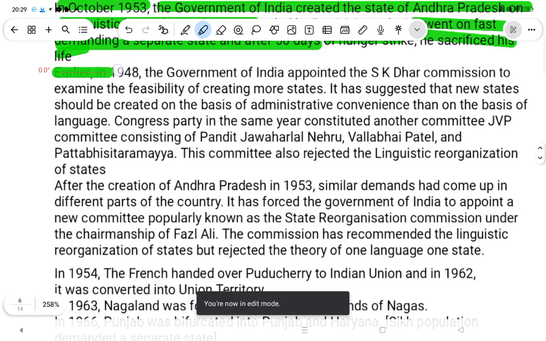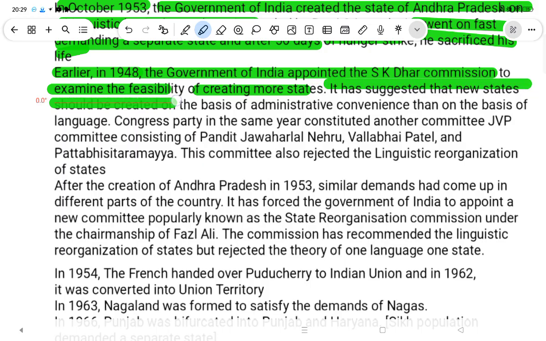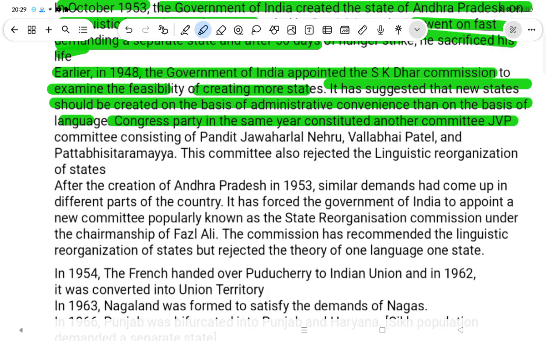Earlier, in 1948, the Government of India appointed the S.K. Dhar Commission to examine the feasibility of creating more states. It suggested that new states should be created on the basis of administrative convenience rather than on the basis of language. The Congress Party in the same year constituted another committee, the JVP committee, consisting of Pandit Jawaharlal Nehru, Vallabhbhai Patel, and Pattabhi Sitaramayya. This committee also rejected the linguistic reorganization of states.